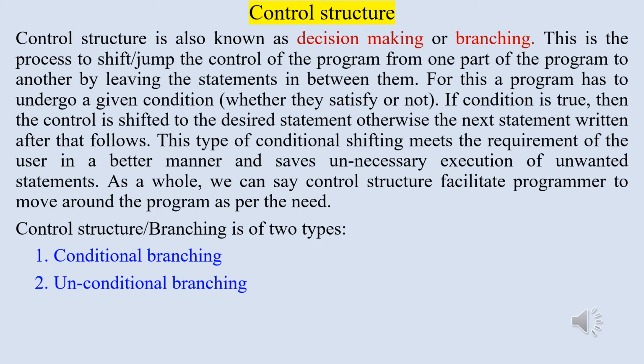This type of conditional shifting meets the requirement of the user in a better manner and saves unnecessary execution of unwanted statements. As a whole, we can say control structure facilitates the programmer to move around the program as per the need. Control structure or branching is of two types. Number 1, conditional branching, and number 2, unconditional branching. In subsequent slides, we will discuss them in detail.